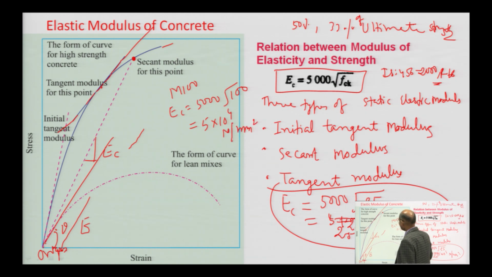What we are observing here is, as the grade of concrete increases, the modulus of elasticity also increases. This is the elastic property, the modulus of elasticity we can find, and it is very important whenever you go for the analysis of the structure.